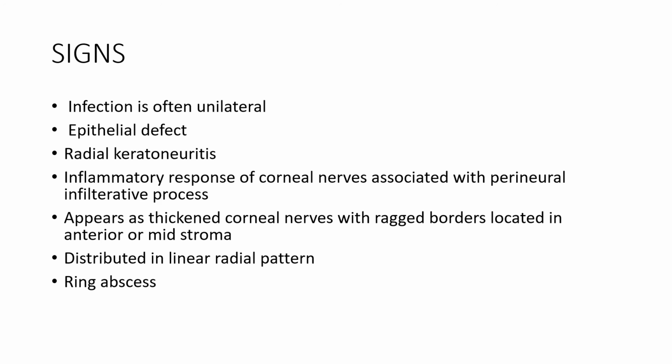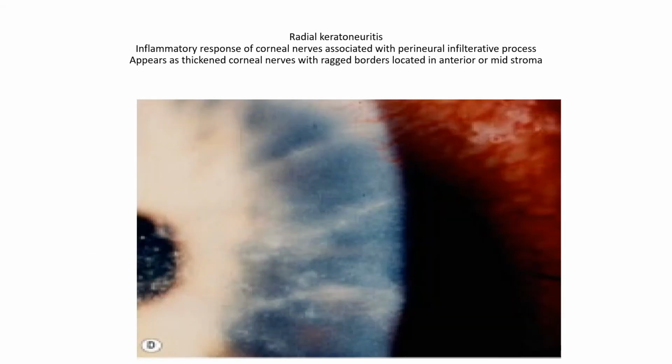Now, what will be the signs? Usually, Acanthamoeba keratitis is unilateral, and initially there will be a small epithelial defect with characteristic radial keratoneuritis. What is radial keratoneuritis? It is actually an inflammatory response of the corneal nerves associated with a perineural infiltrative process. It appears as thickened corneal nerves with ragged borders located in the anterior or middle stroma of the cornea. It has a very typical linear radial pattern. Patients can also present with a ring abscess.